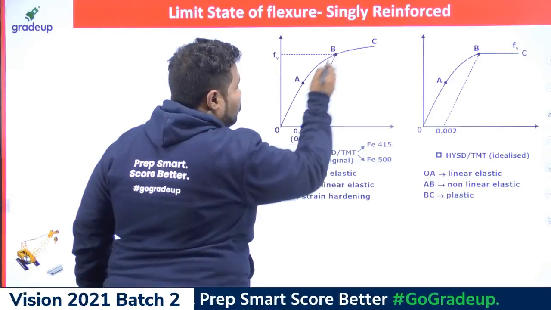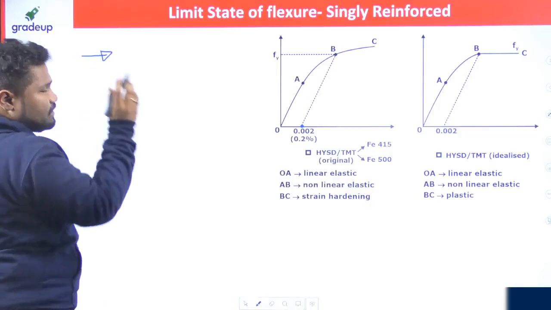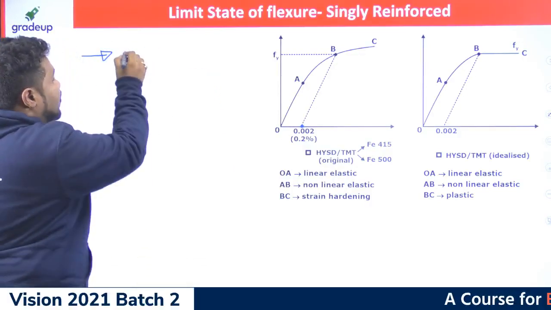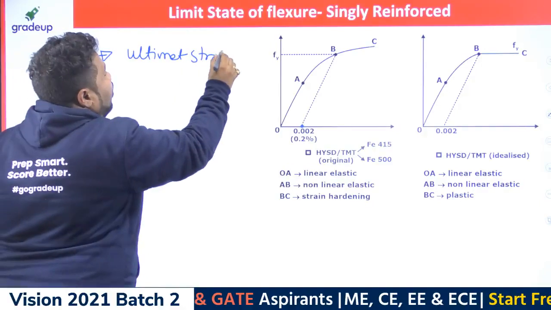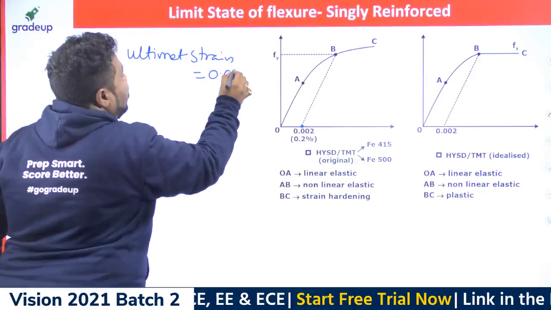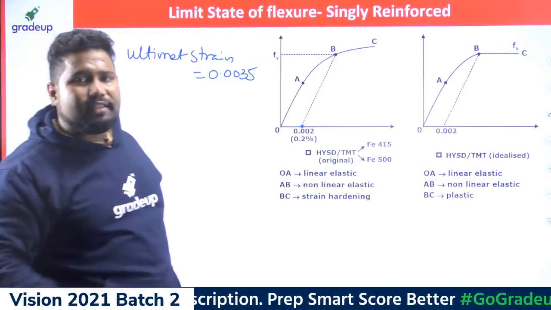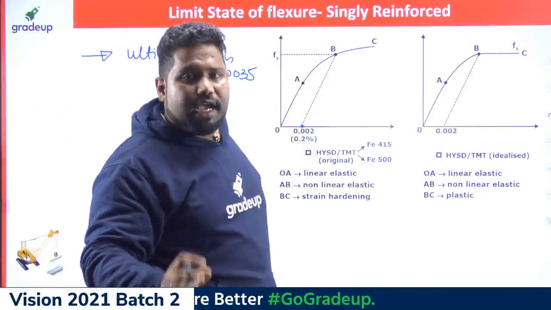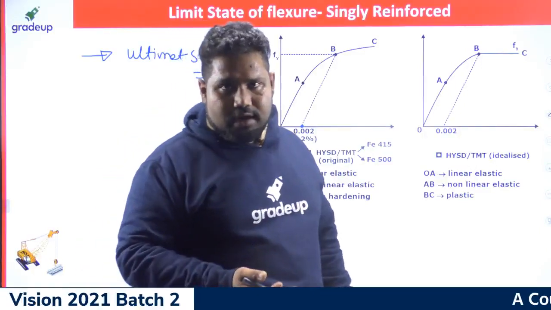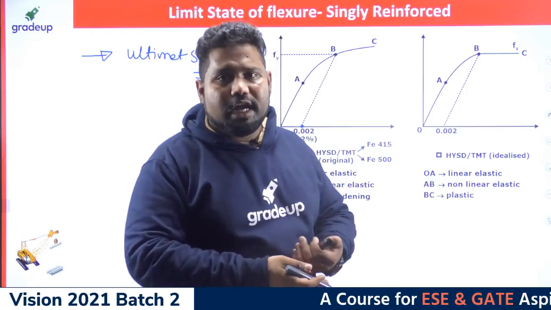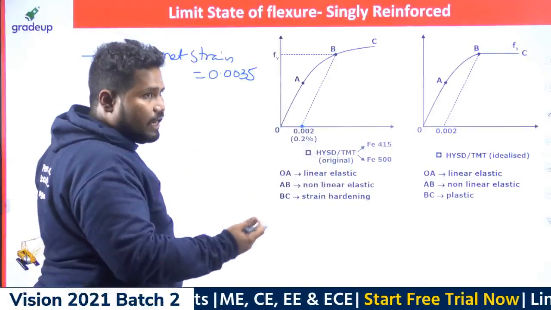In the previous slide, I mentioned the ultimate strain, that means the maximum strain for concrete, is 0.0035. People will also ask me, sir, why is there no ultimate strain given for steel? Because, coming to steel, generally concrete will fail first. So that's the reason why they maintained a relationship.